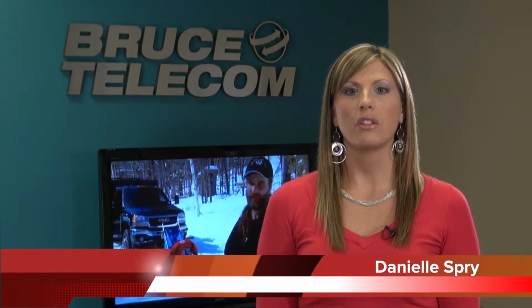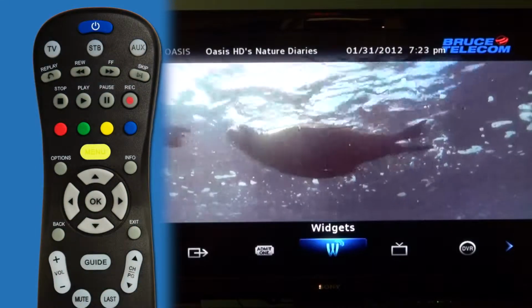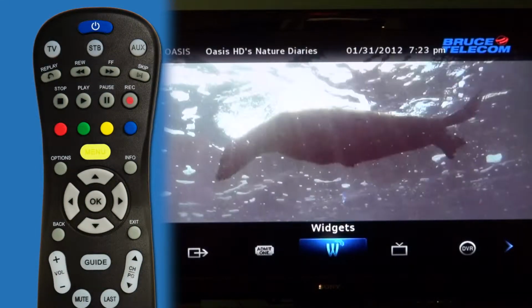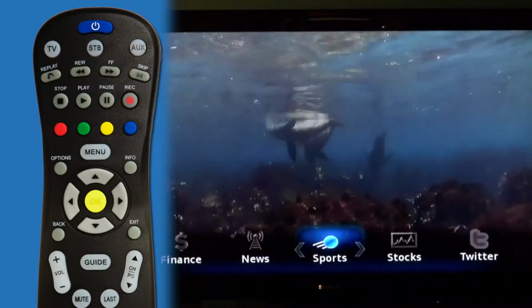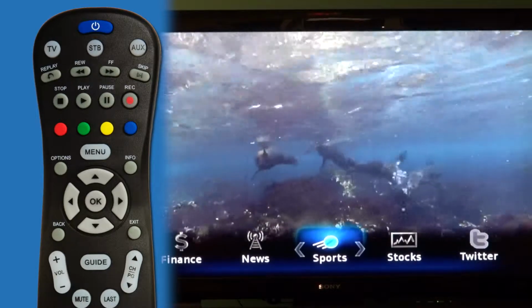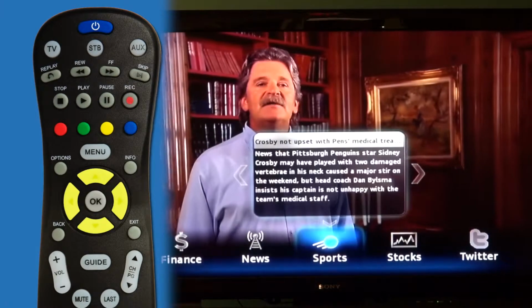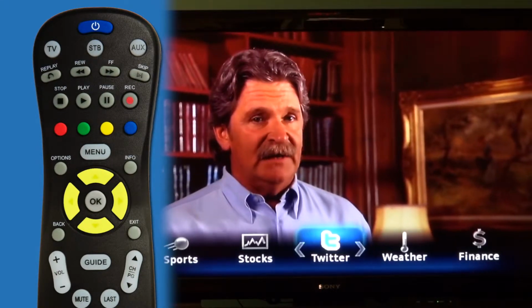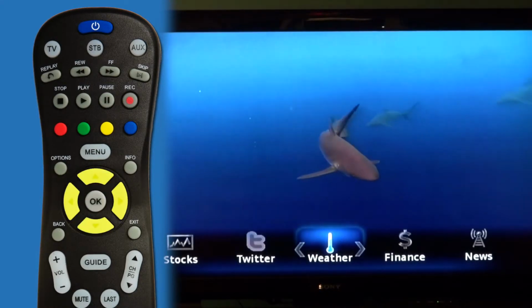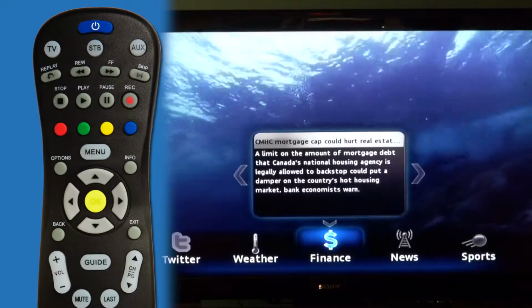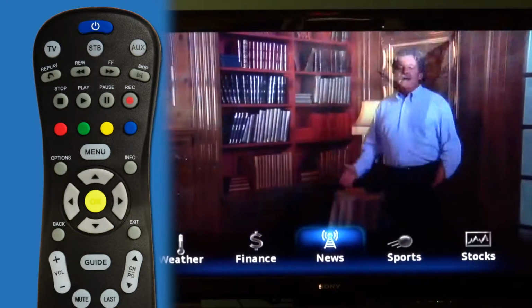The menu bar is a powerful tool that allows you to access all the features of your digital set-top box. Pressing the menu button brings up the toolbar. One of the icons is called widgets. It allows you to see headlines for sports, stocks, if you had a Twitter account, weather, finance updates, and news updates.